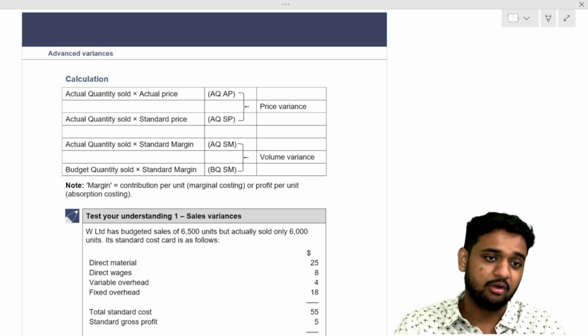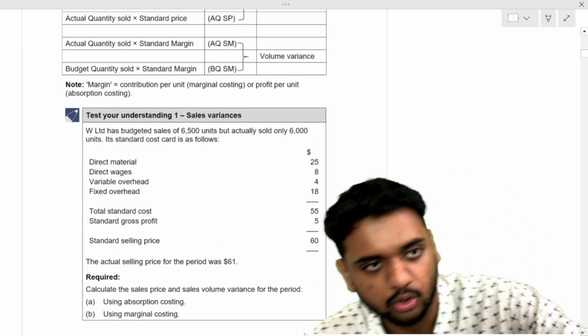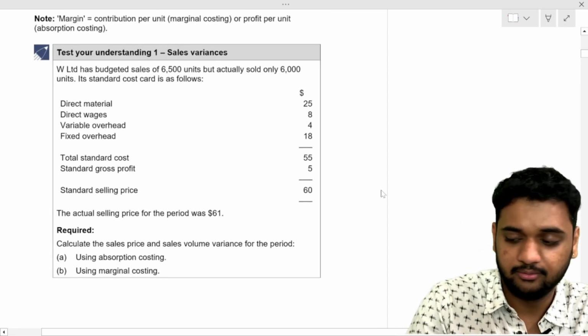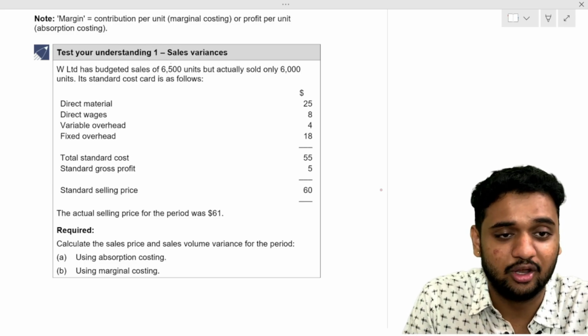Understood, all of you? Come to test and understand question number 2. Don't write anything. Close your notebooks. I will do once, then you can do. Listen to me. What are they given? First line. W limit has a budgeted sales unit of 6,500.